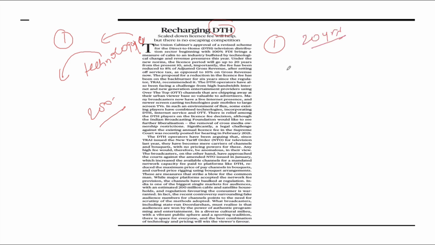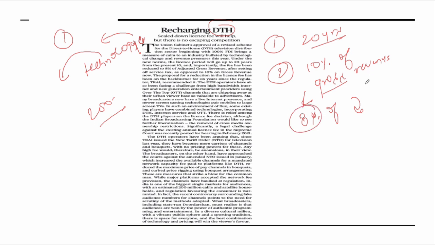Second is related with the license fee. The government has also revised the license fee from 10% of gross revenue. It was earlier 10% of the gross revenue. Now it has been reduced to 8% of adjusted gross revenue, which will be calculated after deduction of GST.